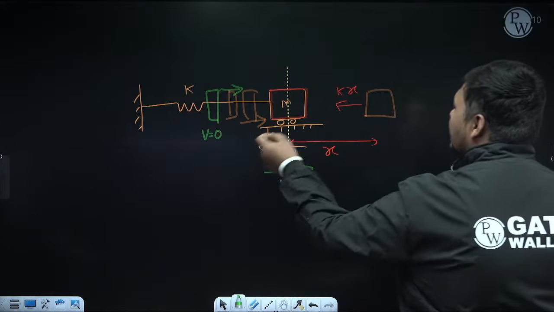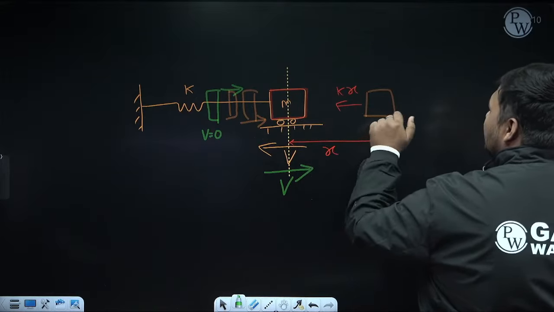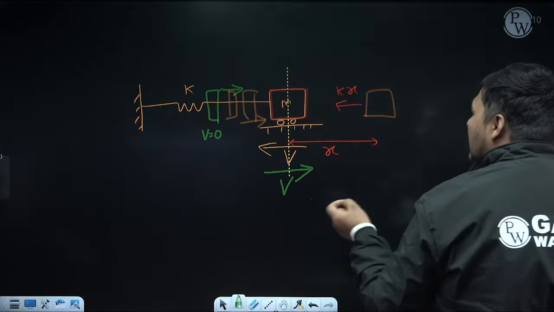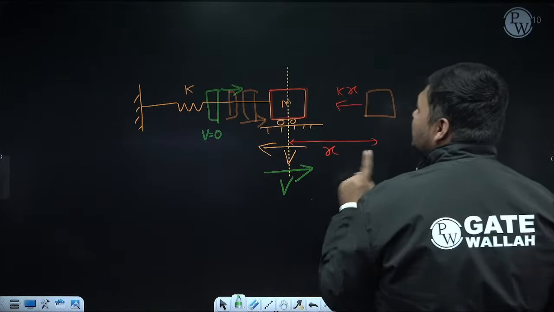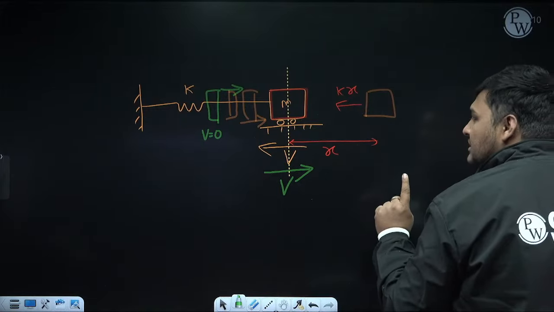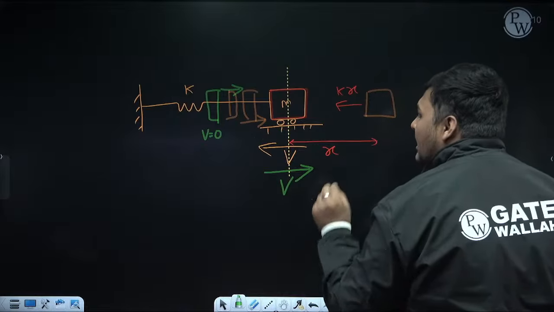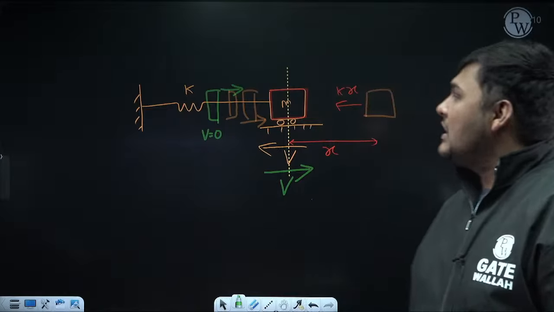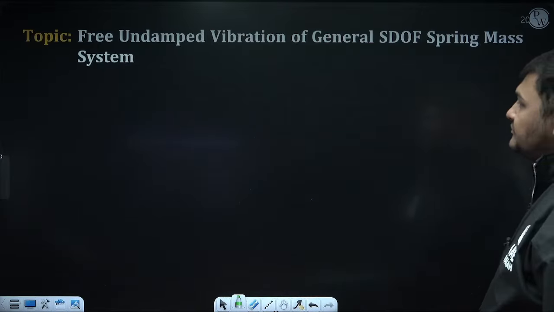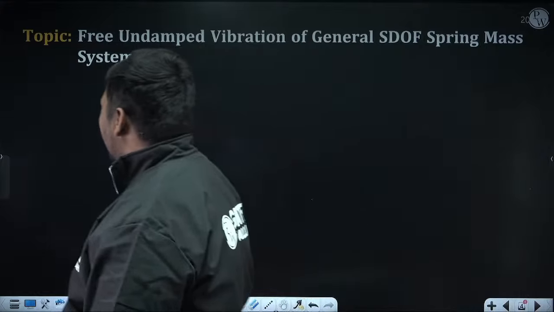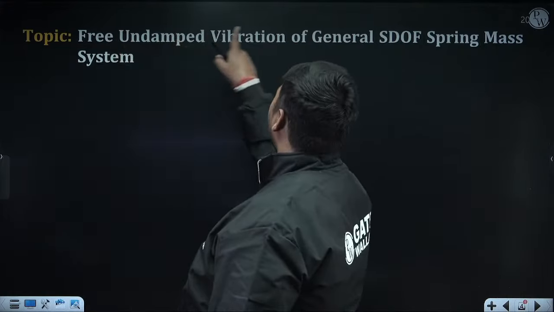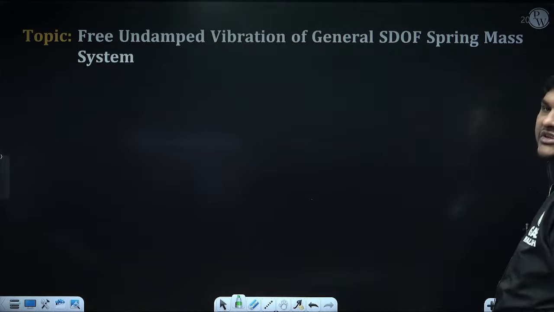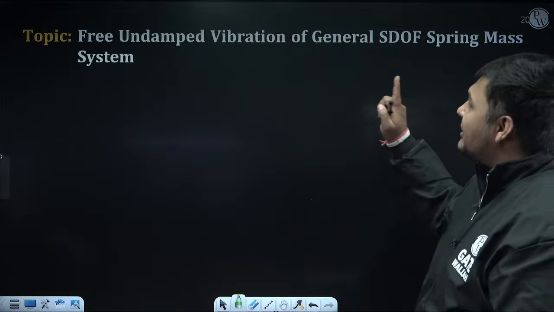What is vibration? If I disturb this mass from its mean position, it will have to and fro motion. This to and fro motion is known as vibration. Now in this vibration, if during vibration no external time dependent force acts, and second there is no resistance, then that vibration is known as natural vibration. Now for this natural vibration, first I am going to discuss free undamped vibration of a single degree of freedom spring mass system, and in the spring mass system also I am taking the general case.